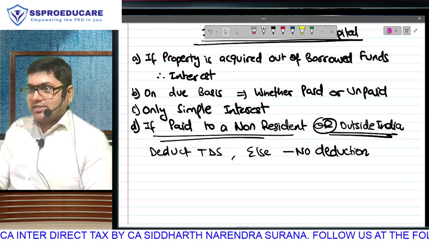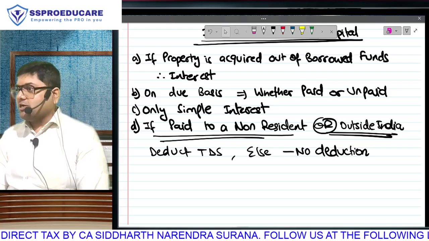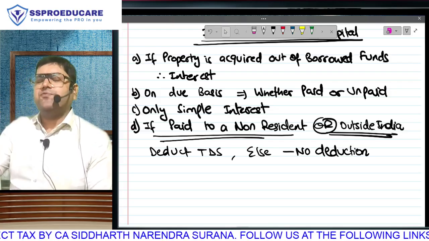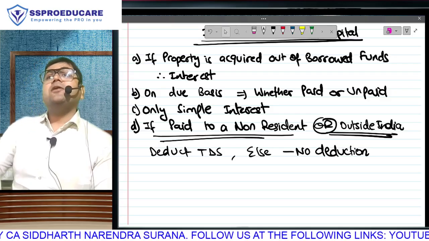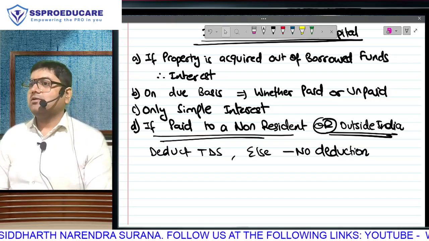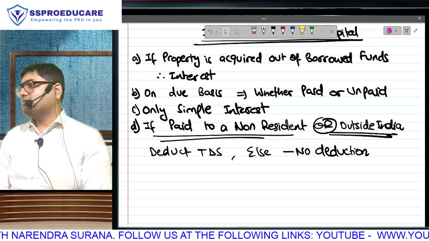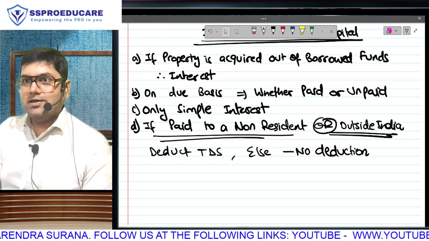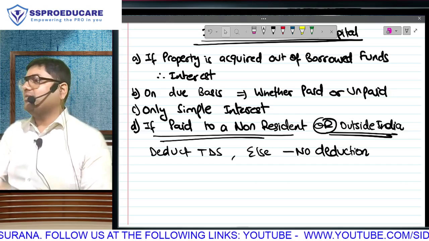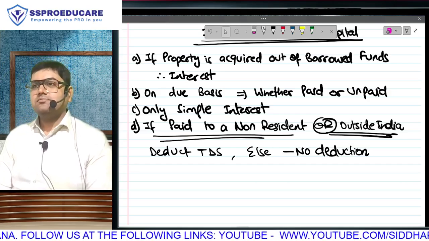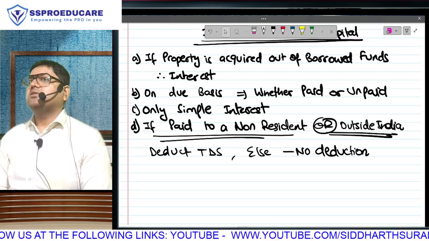When it comes to non-residents, TDS becomes a very, very important duty of the payer. Because think about it. If the coaching class is paying any non-resident and you don't deduct TDS, then that non-resident will take the money and go away. Then it will become very difficult for government to recover that tax. Income Indian hai, so that 100 should be taxed. But it will be difficult because he will take money and run away and we can't run behind him. So it's a duty of the payer, never release full money to non-residents.